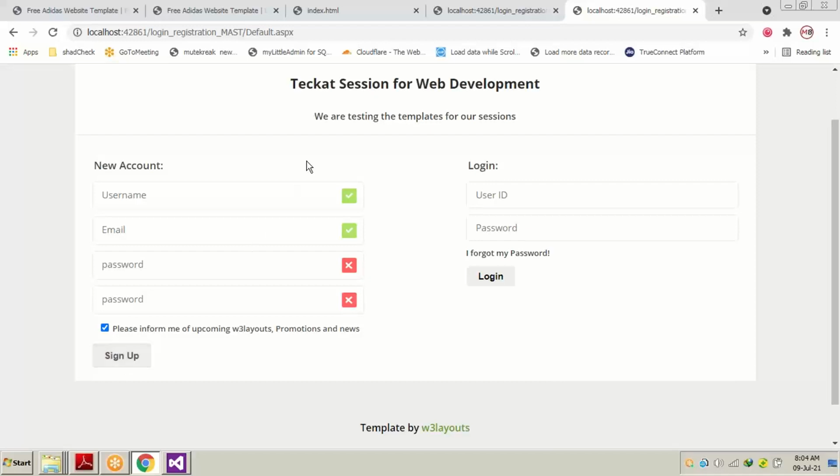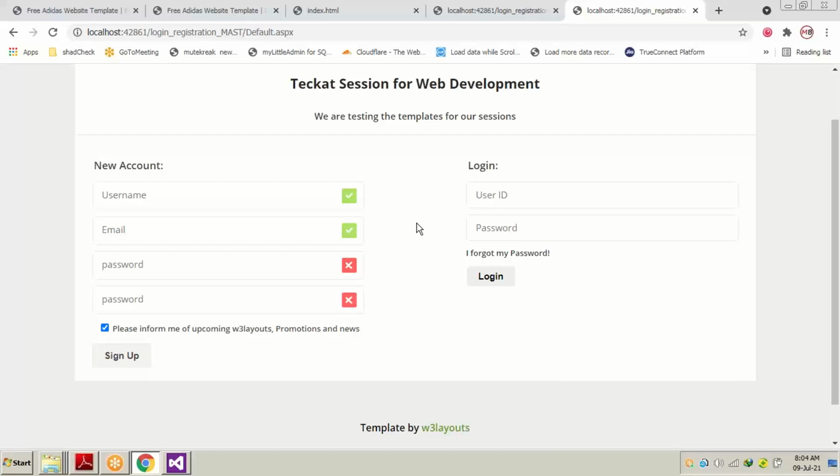Now, before that, I would like to show you an example. Open MuteBreak and go to the login page. Without writing any ID and password, press the login button. You're going to see an alert box saying please enter the user ID.